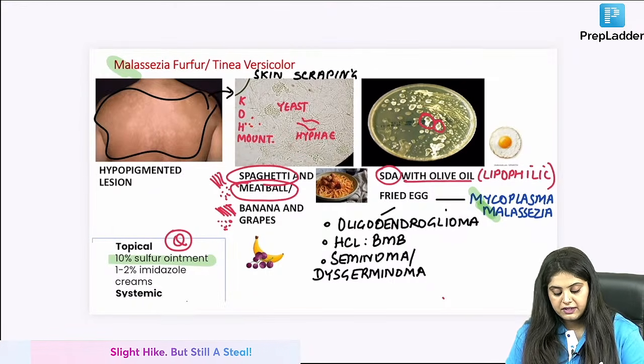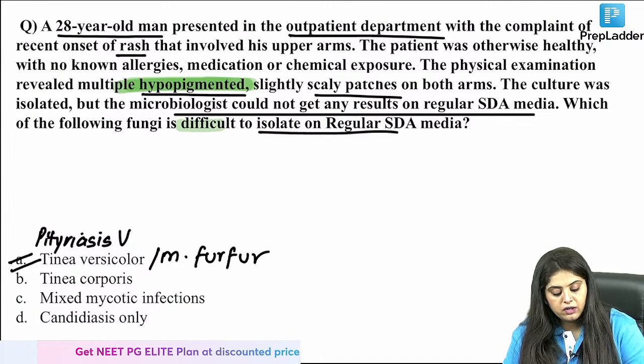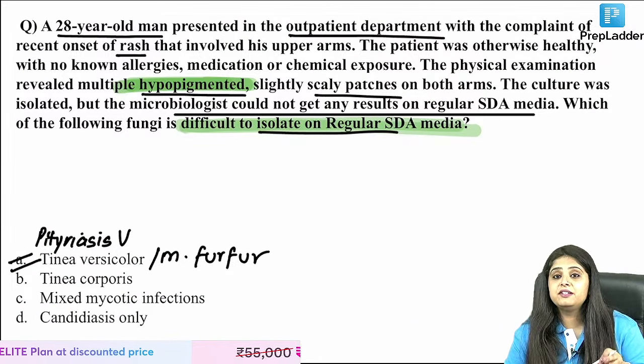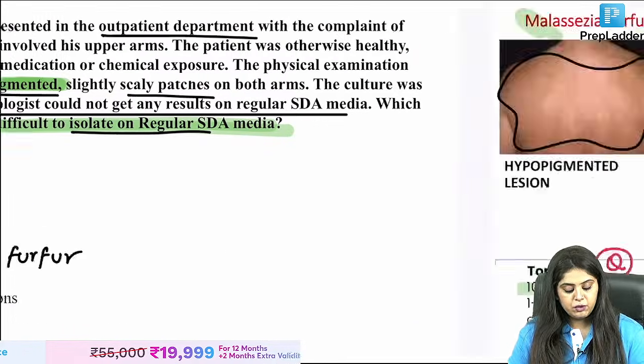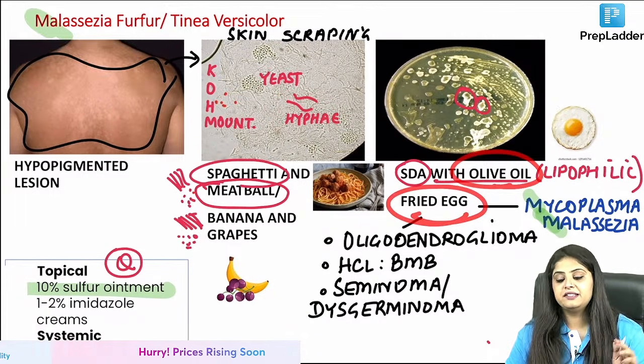Coming back, I have done all of this, and why did I teach you? Because which is the fungus that cannot be grown on regular SDA? Means I will see, if you want to do fried egg na, if you want to do anda fry, for anda fry you will need little bit of olive oil na. That is how I have learnt it.